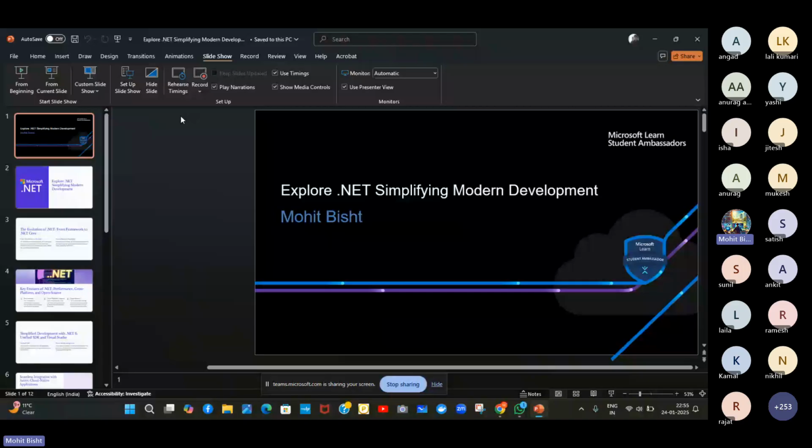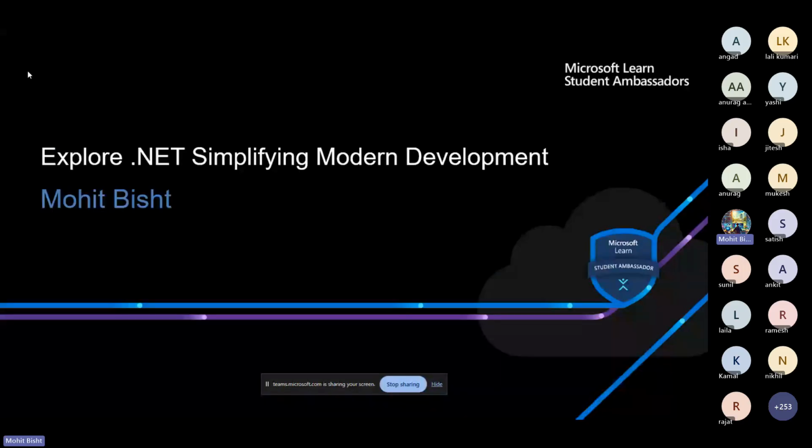So, hello everyone to the session. In this session, we are discussing .NET, simplifying modern web development. We will discuss modern web development, plus what you should know if you are learning .NET, the features of .NET, and .NET technology. So yeah, let's get started.